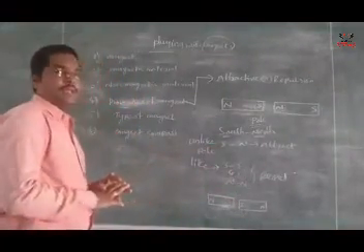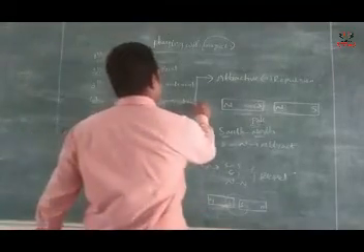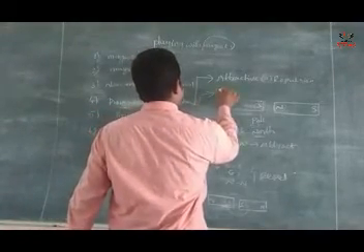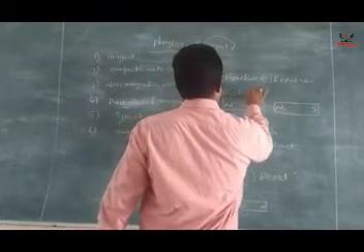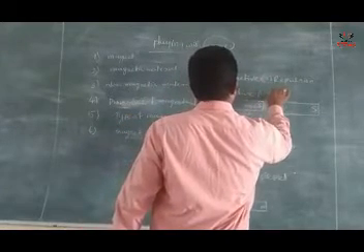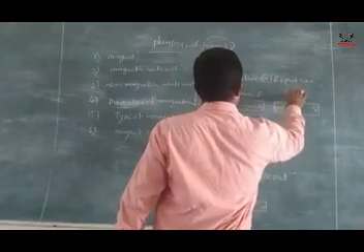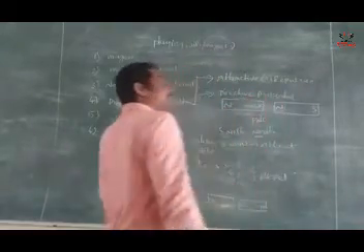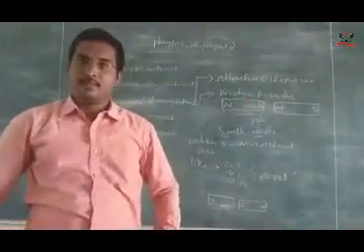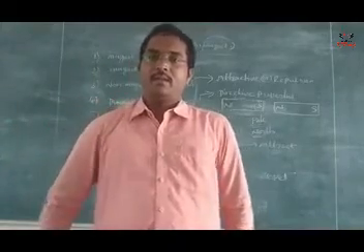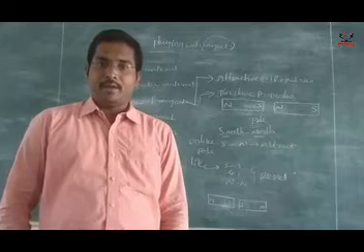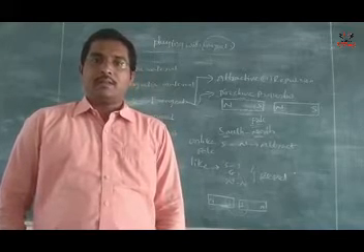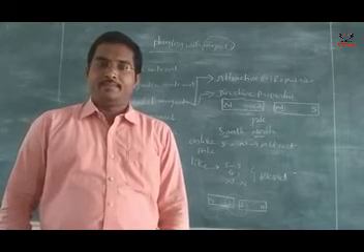And the second property is the directive property. Why is it called the directive property? See my dear, Earth is a big magnet. Earth acts as a big magnet.